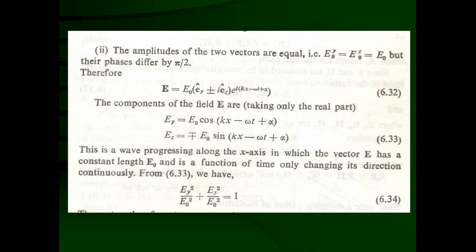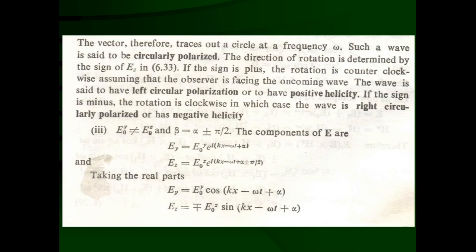And if the observer is facing the wave, that is, facing an oncoming wave, then the E0 vector, which is rotating with a constant amplitude, is constant in magnitude, but the direction is continuously changing with the frequency omega. It has a positive helicity, and it is said to be a positive circular or left circularly polarized wave.